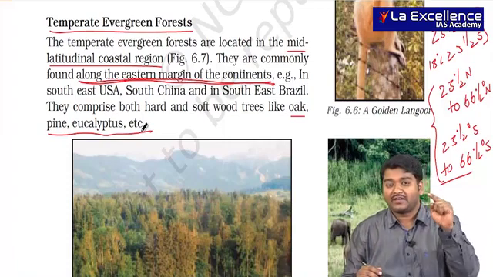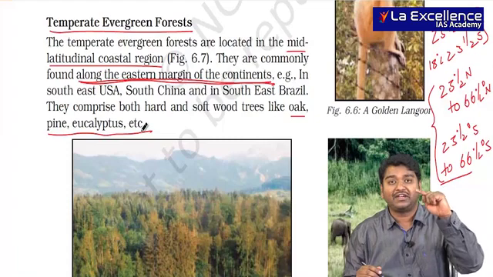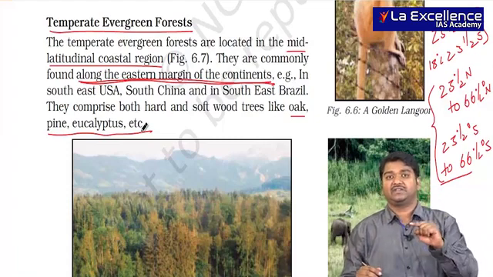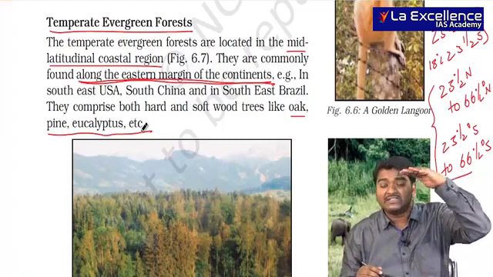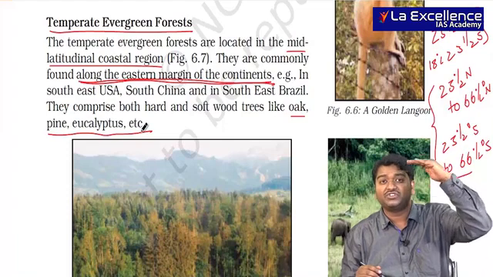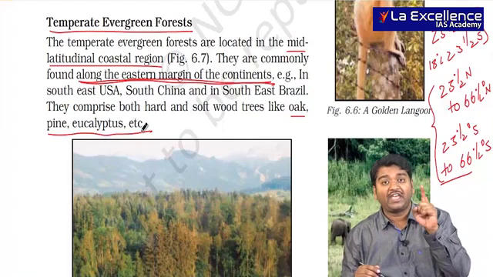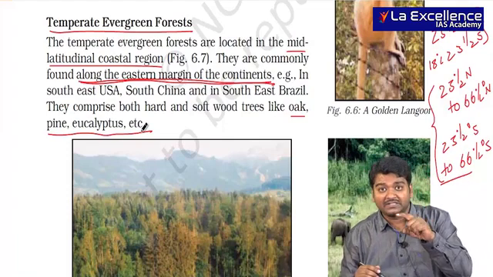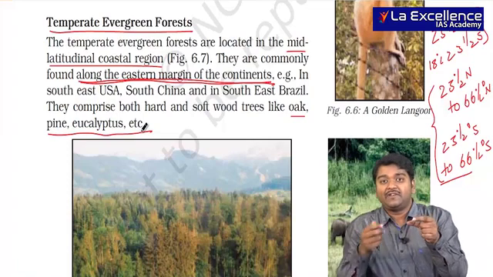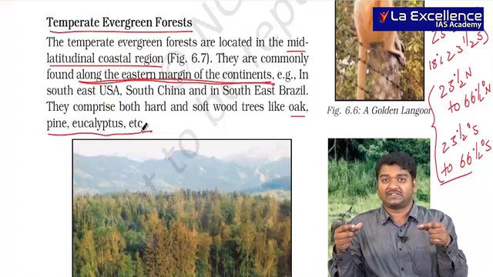You all are aware that with increasing latitude, temperature decreases. At the same time, with increasing height or altitude, temperature decreases. So, if any forest is present near the equator, they will be present near the ground surface as well.